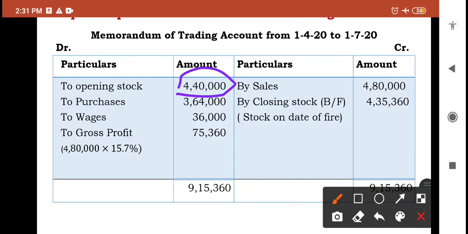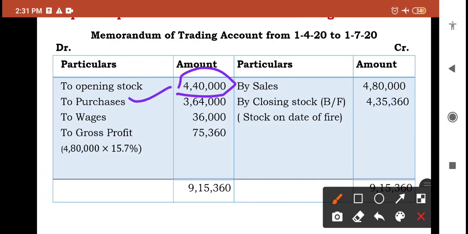So in step number 1 we recorded closing stock as 4,40,000. That closing stock becomes opening stock for the present year. So in memorandum of trading account, opening stock is 4,40,000.